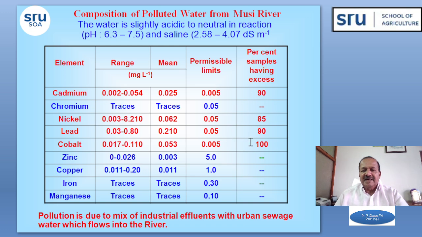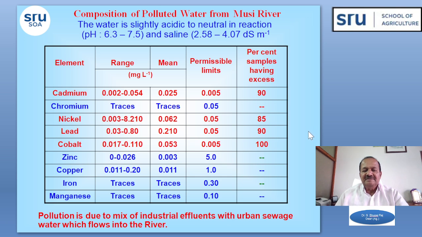So 100% of the water samples collected had excess amounts of cobalt, 90% of the samples had excess amounts of cadmium and nickel, and 85% of the total samples had excess amounts of lead. So cadmium, nickel, lead, and cobalt are the prominent heavy metals in excess quantities in water compared to the permissible limits.